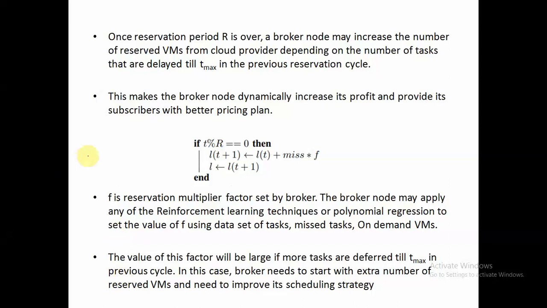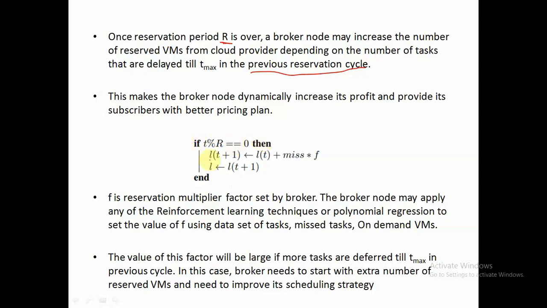Now, once this reservation period R is over, then depending on how our algorithm or our broker has performed in the previous reservation cycle, we can then increase or decrease the initial number of reserved virtual machines. So if there are more tasks that are missing their Tmax value, then we should increase the number of reserved virtual machines.